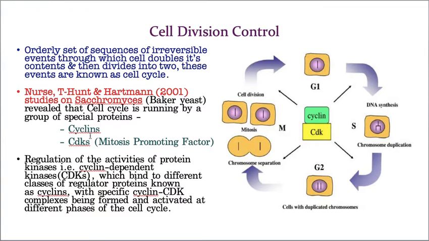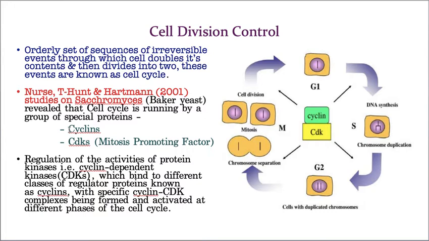They told that there are some special proteins called cyclins and cyclin dependent kinases. When these two join together, that means various types of cyclins are there, and when CDKs are bound with various types of cyclins, they control various stages, various phases of the cell cycle.